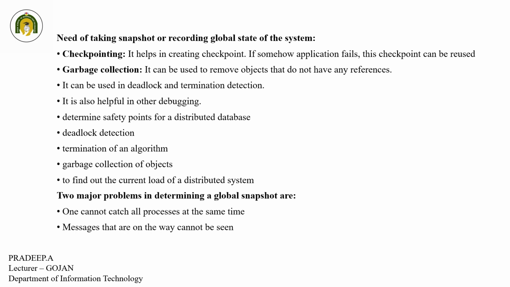Deadlock detection and termination of algorithms are some of the use cases, as is finding out the current load of a distributed system. The two major problems in determining global snapshots are: one cannot catch all the processes at the same time, and the messages that are on the way cannot be seen. These are the major problems in snapshot algorithms.